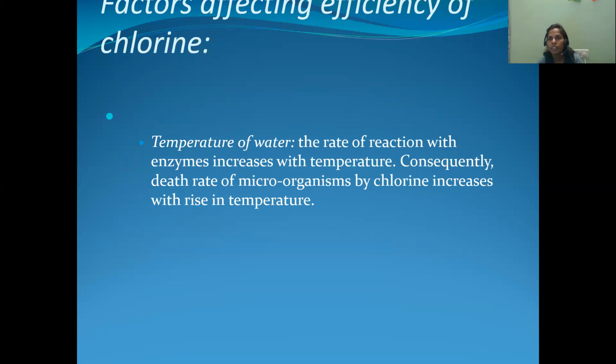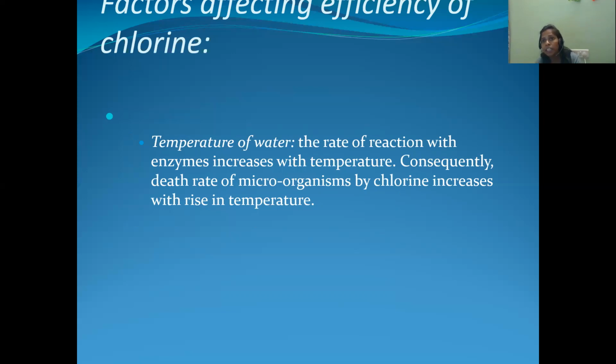We know that whenever hypochlorous acid is formed, it immediately reacts with the enzymes to kill the bacteria. But here the speed of reactivity between the hypochlorous acid and the enzyme increases when the temperature of the water is more. If the temperature of the water is more, the reactivity between the hypochlorous acid and enzyme is more.